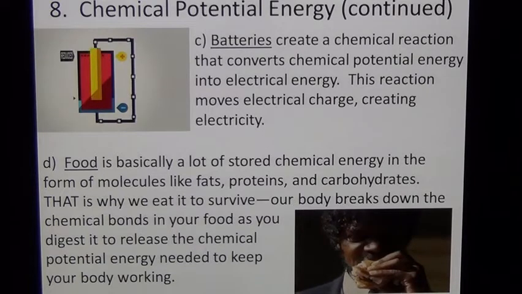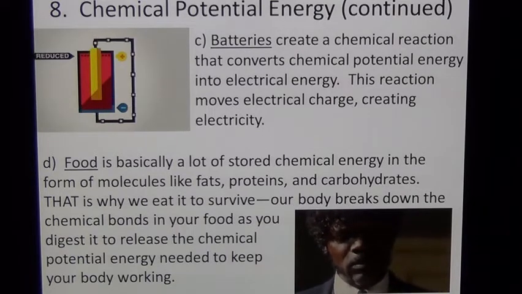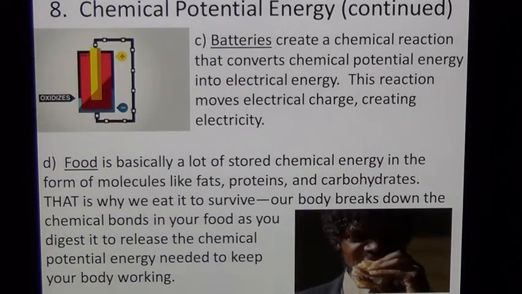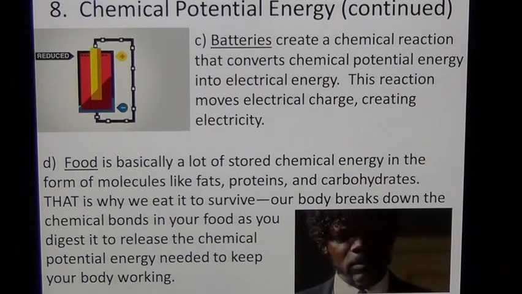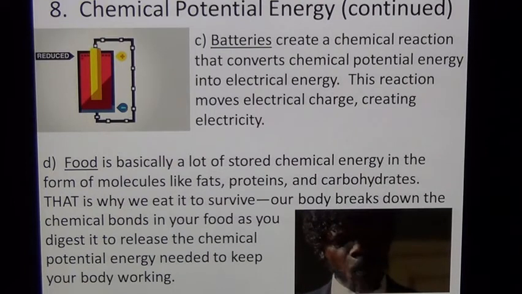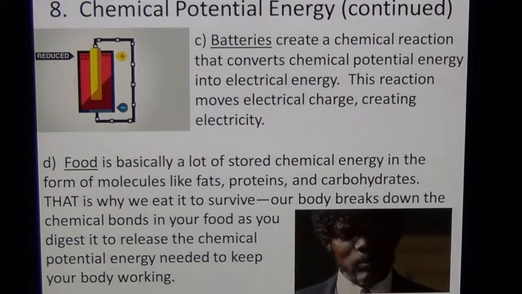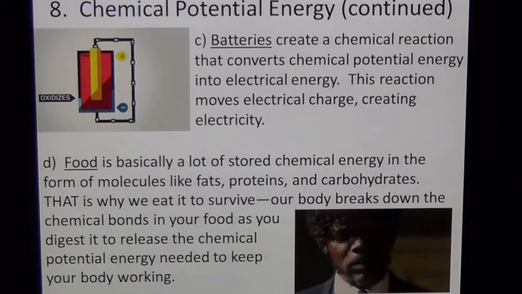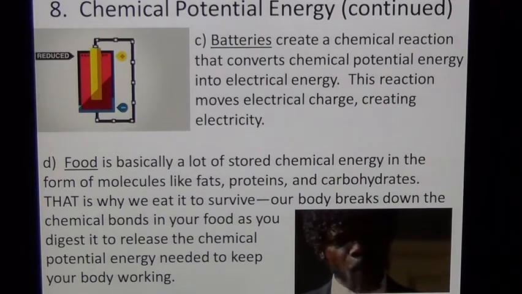And we've already discussed this a little bit, but food, hamburgers, hot dogs, bread, anything that you eat and consume and digest has chemical energy stored in the molecules in the food. As our body digests that, it breaks the bonds that hold those molecules together, which releases energy in the body, and your body can use that energy to form different chemicals to help keep your body running.